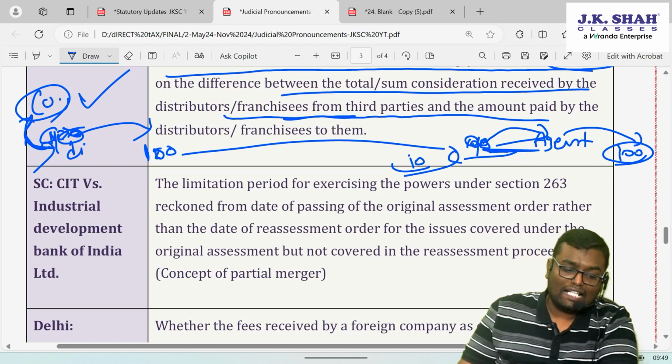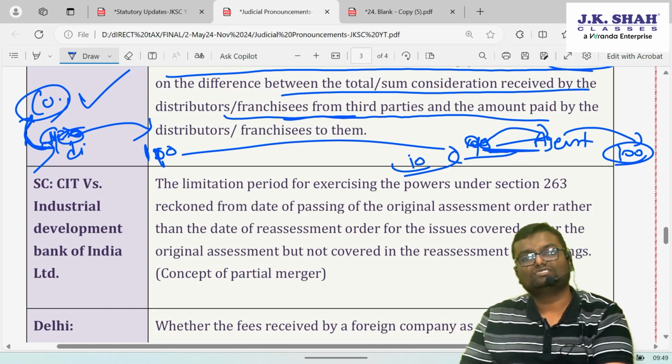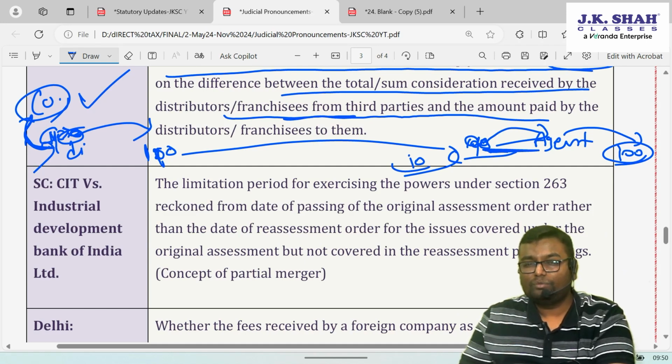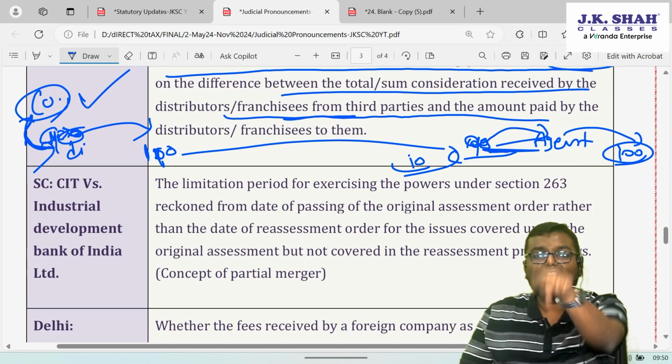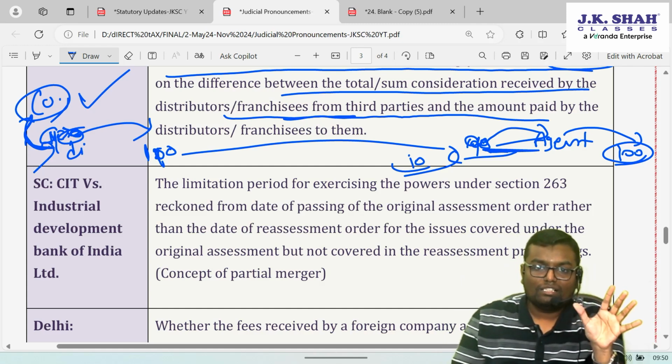Now, if this 90 rupee coupon is sold for, let's say, 110, can I say that the distributor earned 10 rupees more? On that, TDS is not applicable. That is said by the Supreme Court. Are you understanding my point, people?